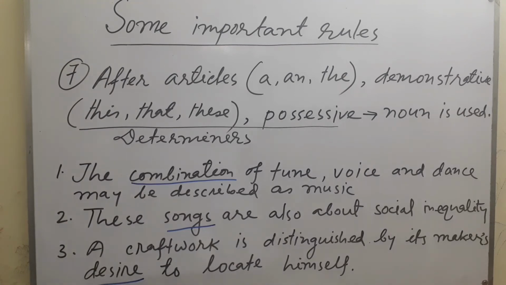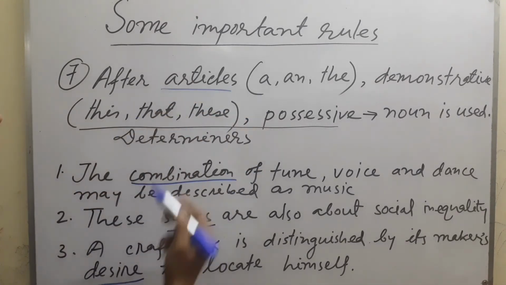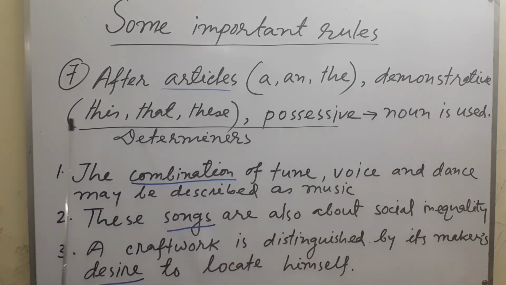Determiners are those words that determine the number, the quality, the position of the noun. Articles are determiners. Learners, a and the are determiners. And demonstrative pronouns, that means this, that, these, those, are also determiners. And possessive case words are all determiners, and after determiners a noun is used.